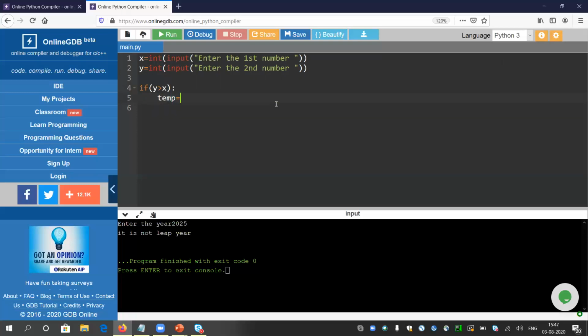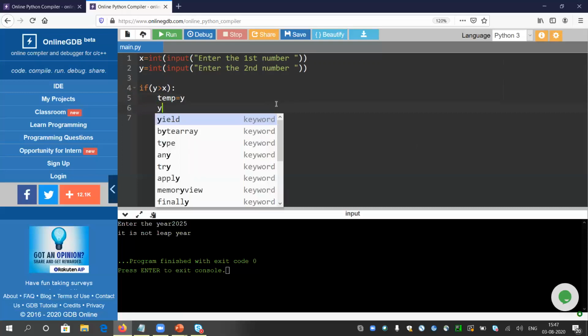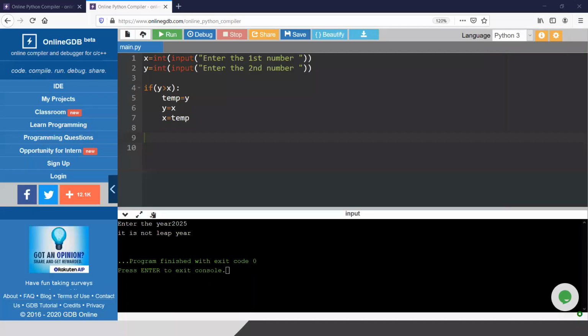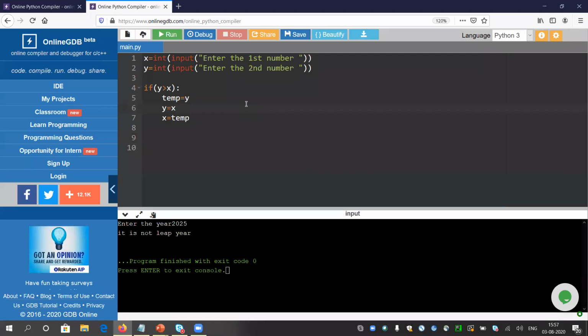I will just replace those values. Okay, it is taking some auto value here anyway. So this is the code for how you can replace the values. If y is larger than x, then we can replace the values, and now x will become the larger. One thing, there is a misunderstanding that every if block will have an attached else block. That is not true actually. You can have a single if block like this.